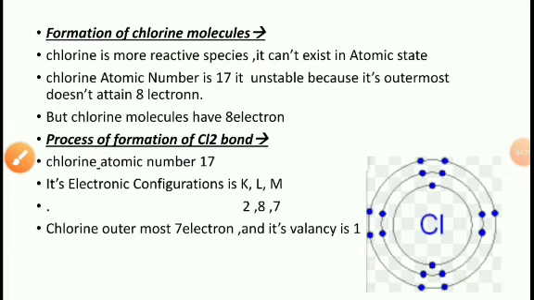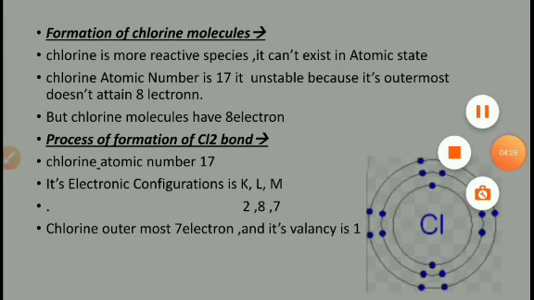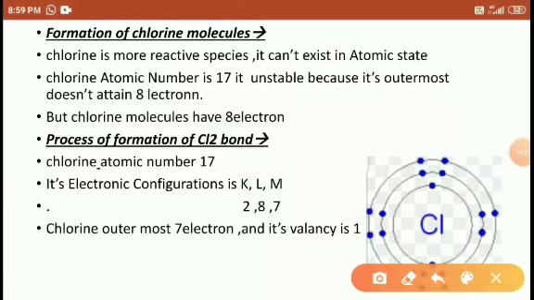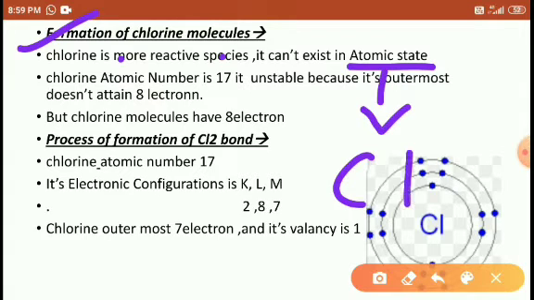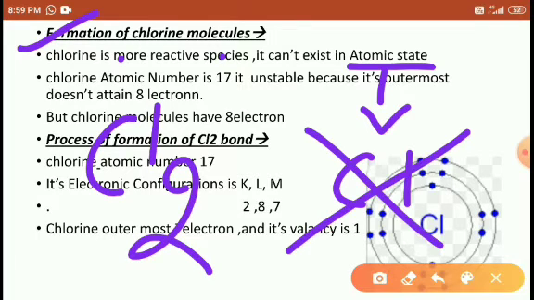Next, formation of chlorine molecules. Chlorine molecule formation is similar to the hydrogen molecule formation. Chlorine is a more reactive species. It cannot exist in the atomic state. Chlorine cannot exist in Cl form. It always exists in Cl2 form. Right.